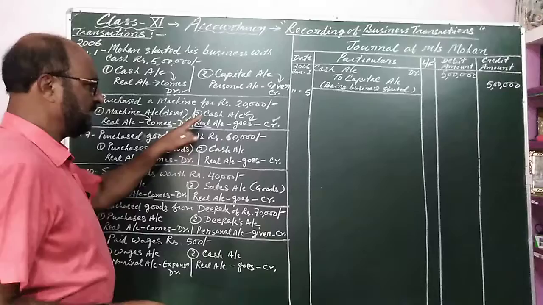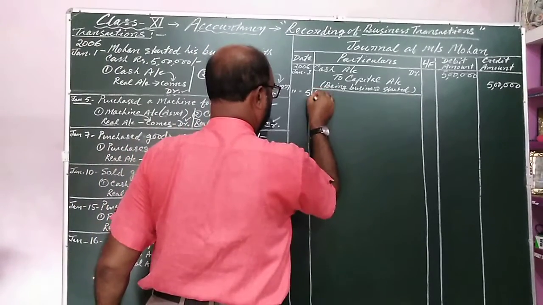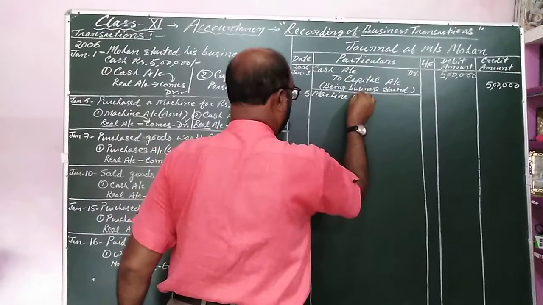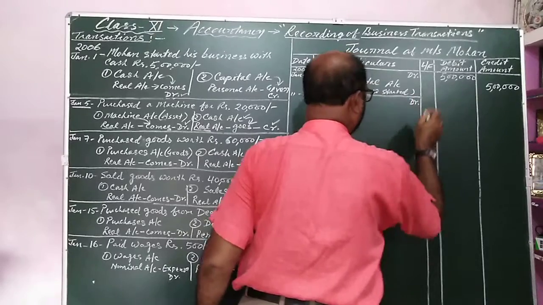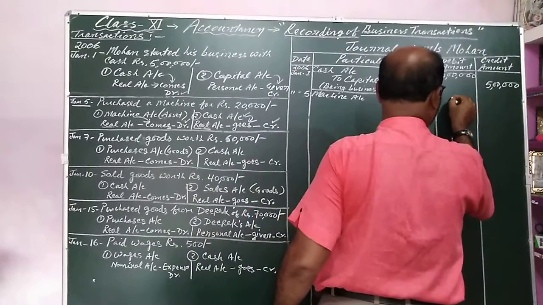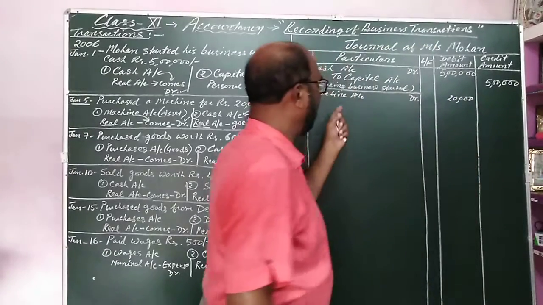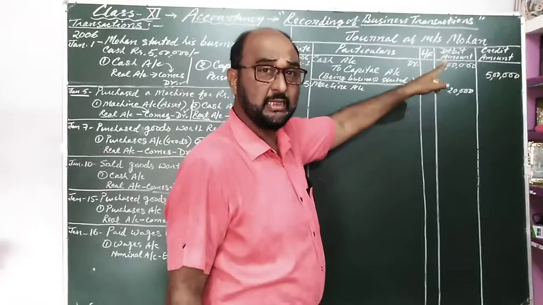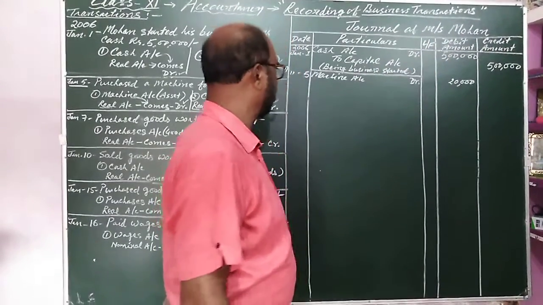Debit will be written first, credit will be written in the second line. Machine account, debit is written at the last of the column, and amount is 20,000. See, my dear, the thing is written in the ledger folio. Ledger is the second book that I will explain later on in the next chapter.